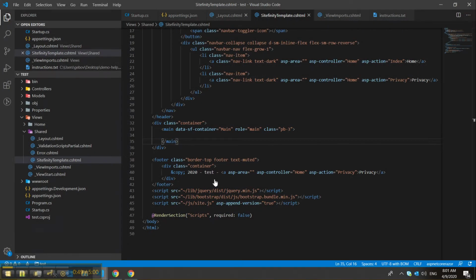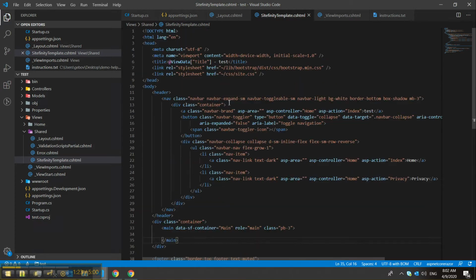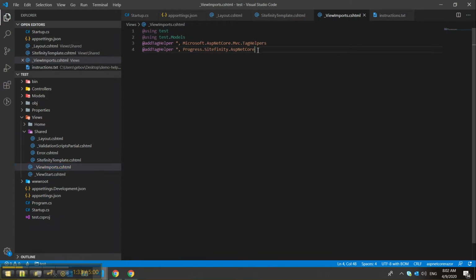So, in order to get a template to be displayed in the public selector in Sitefinity, you must have a layout file in the shared folder that contains the word template or layout. For this demo, we've just gone ahead and created one, an exact copy of the layout here, and we named it Sitefinity Template. There are some important differences to note compared to a standard layout file. One of them is a line of code in the View imports, which basically adds the tag helpers needed for the root widget placeholders to work.